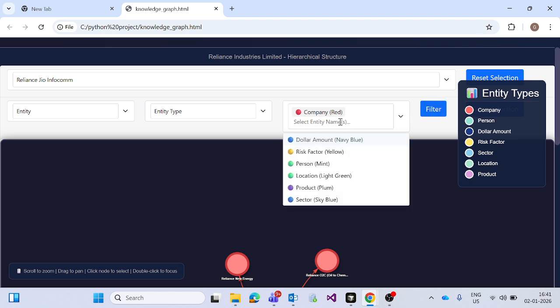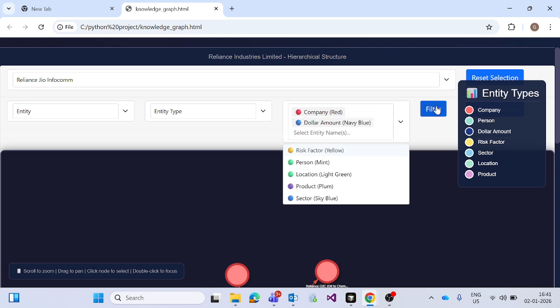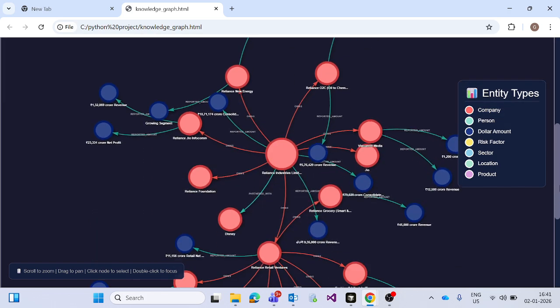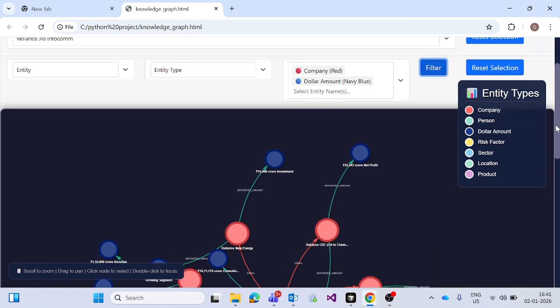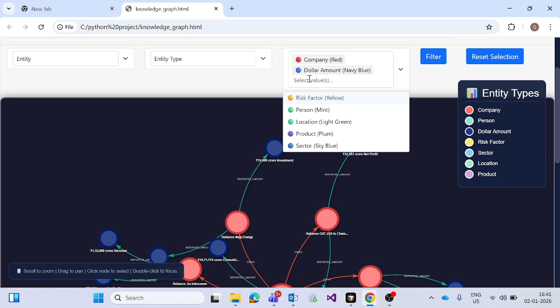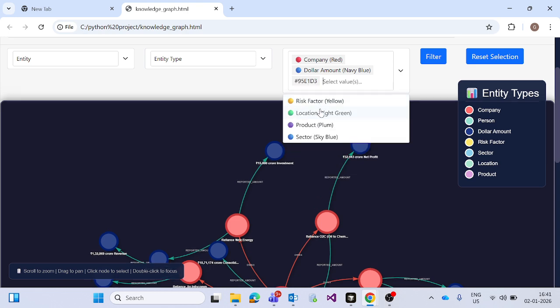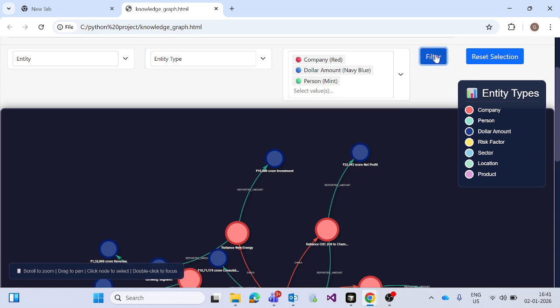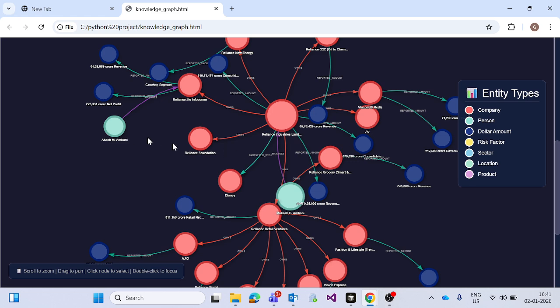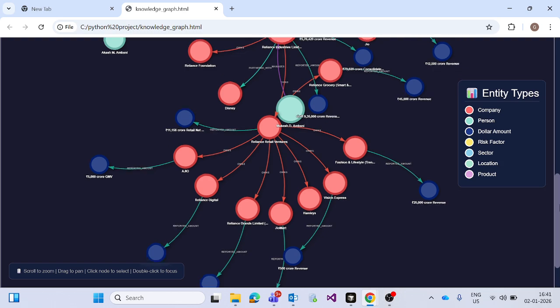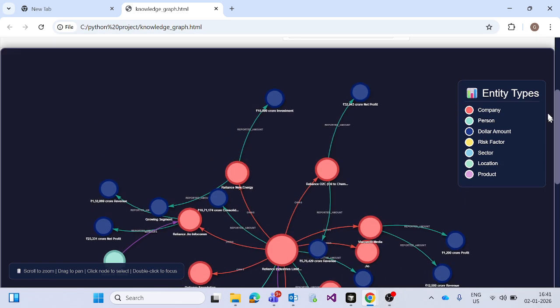If I want to check companies with the dollar amount and filter, then companies with the dollar amount will show over here. If I want to add some more filters, like person, and filter it, then companies and their owners, like Ambani, Anant, and Akash Ambani, show there as owners of the companies.